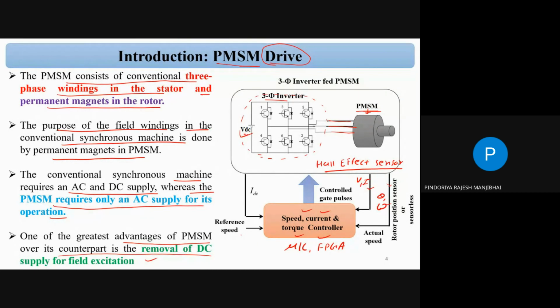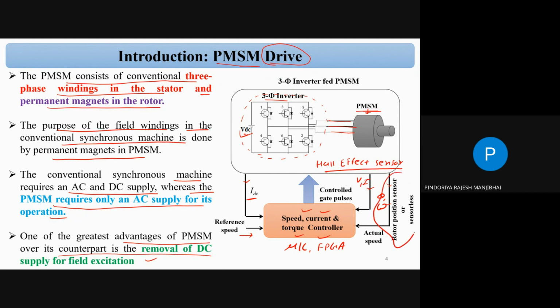On one side there is a reference signal, and the reference signal may be the torque or speed, okay? And one is the DC link current, correct? Because we have to maintain the DC constant for the inverter input, correct? So this is the basic schematic layout of your PMSM drive, and this is common for every drive, correct? There is no special requirement here. That is common. The only special requirement is the rotor position.